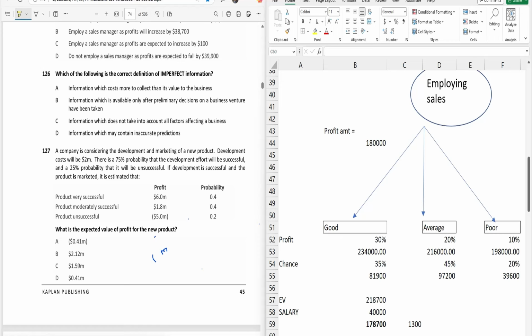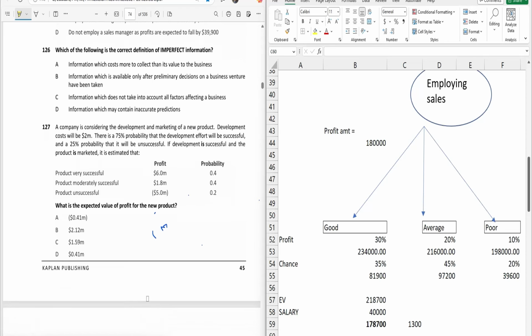Now see, information which does not take into account all factors affecting the business. So again, this is about incomplete information but not imperfect information. It refers to inaccurate information and uncertainty, not incompleteness. And the last one, information which may contain inaccurate predictions. Yes, this is the correct description of imperfect information, because it clearly explains that information may not be entirely reliable, reflecting the uncertainty as well as inaccuracy.